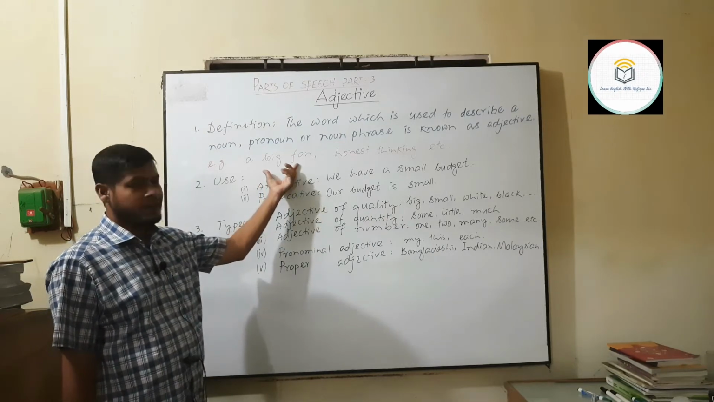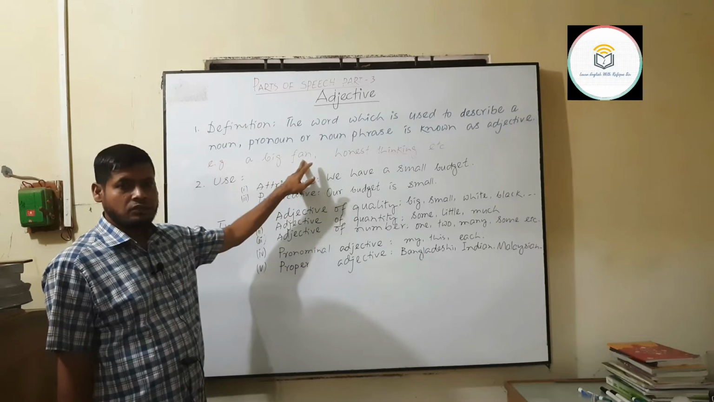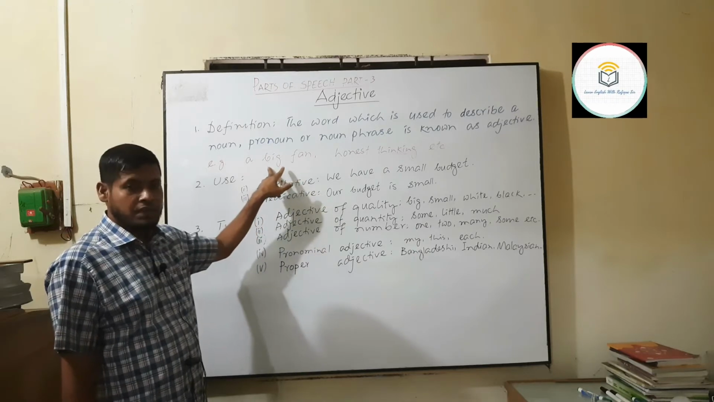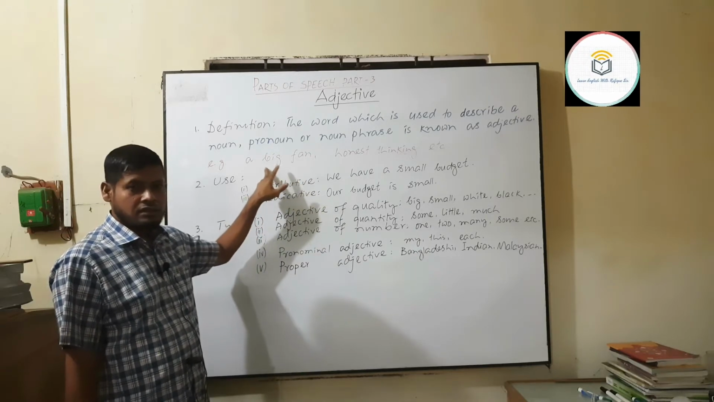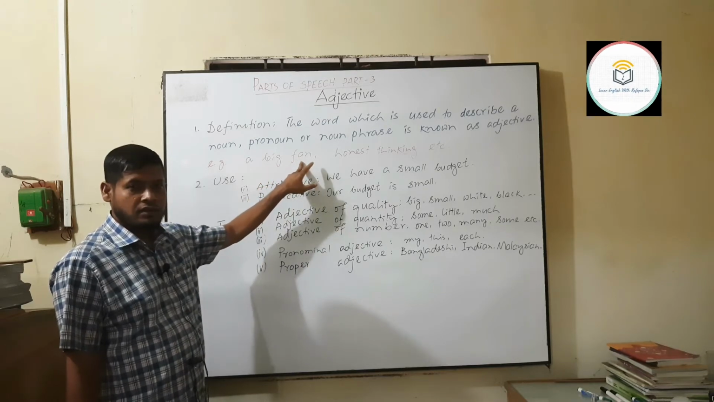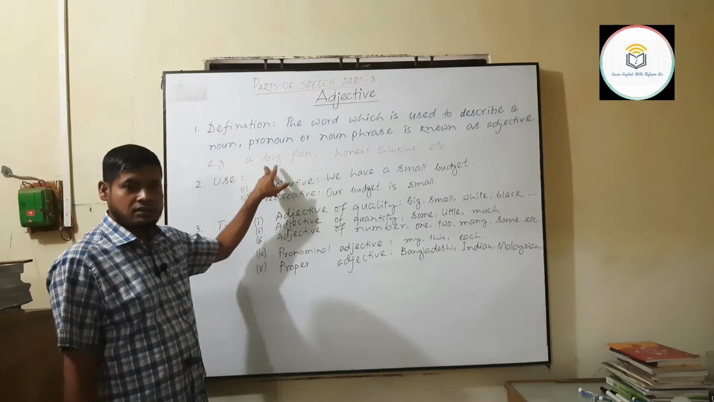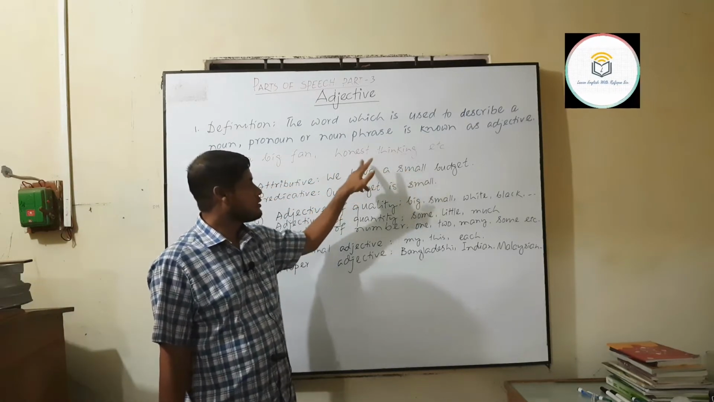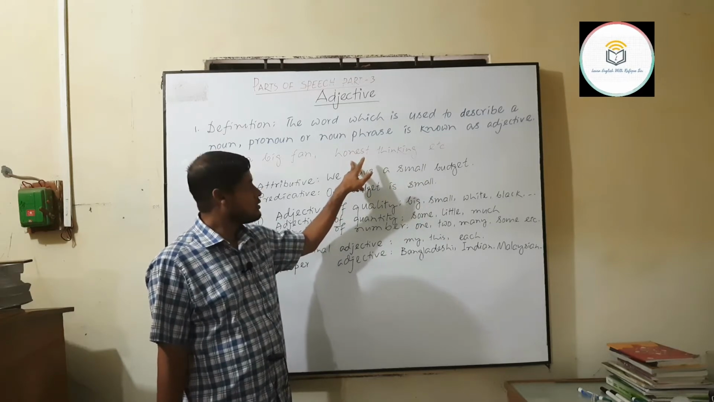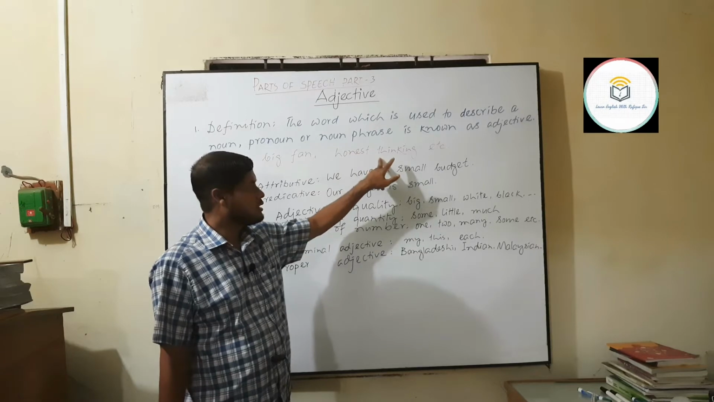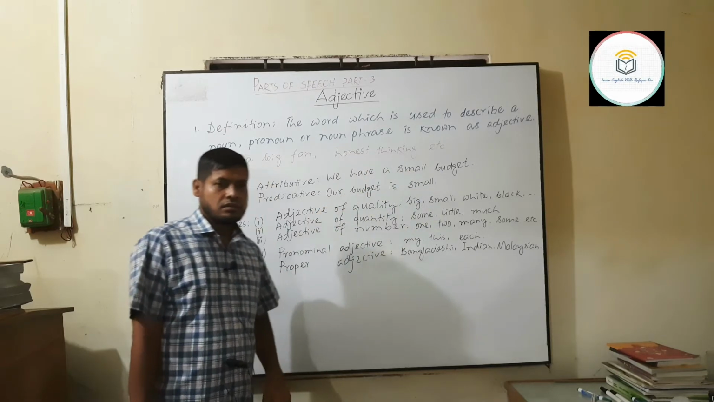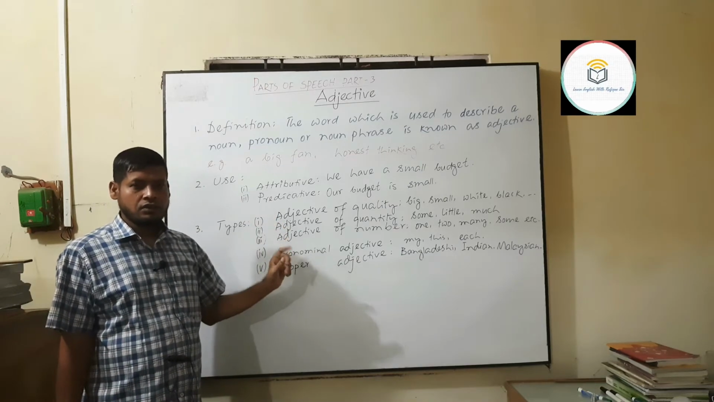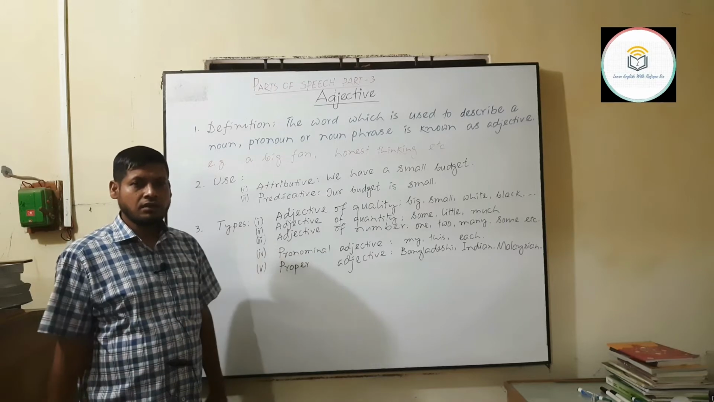Like a big fan. Here fan is a noun. Immediately before that there is a word big. This big is describing the word fan. So this is an adjective. Honest thinking. Honest is an adjective and thinking is a noun. Like this, adjective is used just to modify or qualify, to add something to the meaning of the nouns.